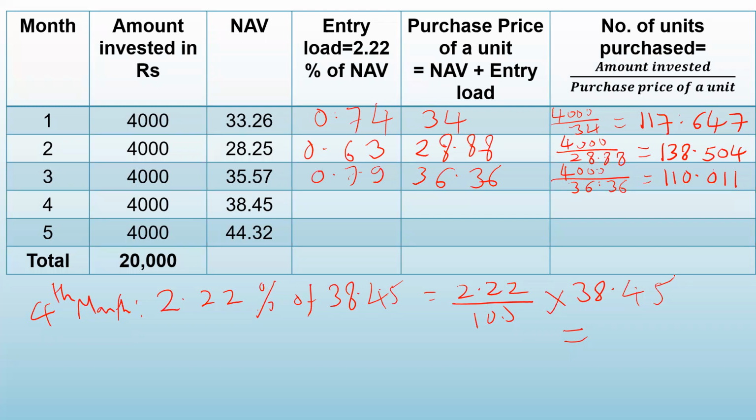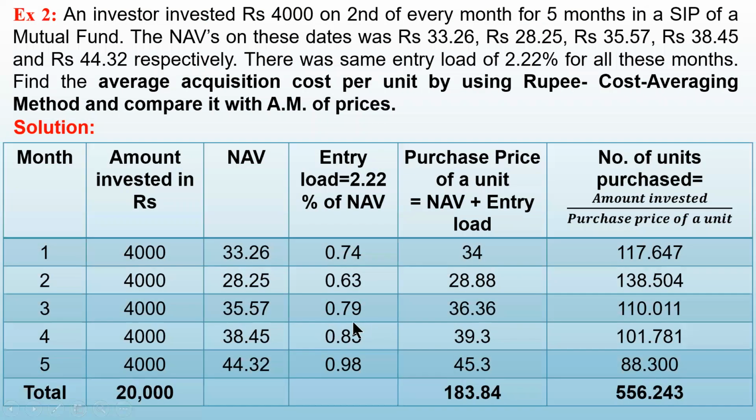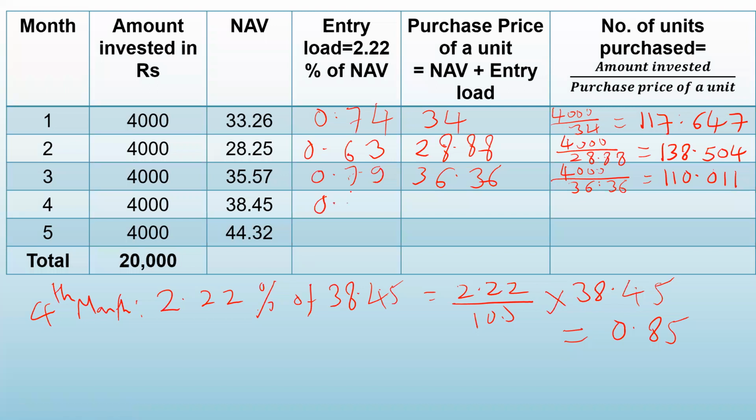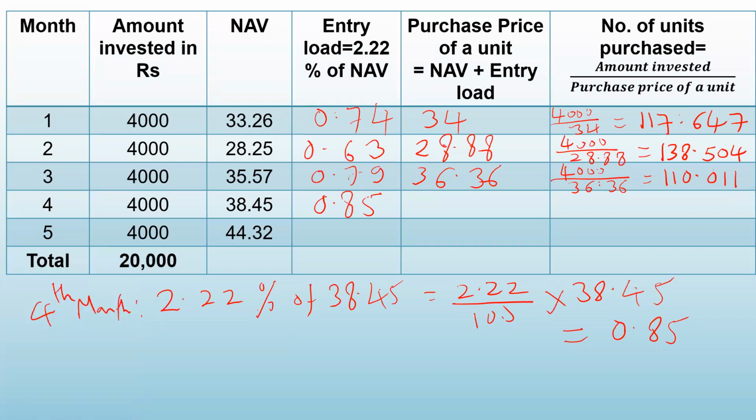So that will give you 0.85. Let us see, are you getting the same thing? Yes, 0.85 here. So you got the entry load. Now what you have to do? You have to find out the purchase price. What is the purchase price? It is NAV plus entry load.